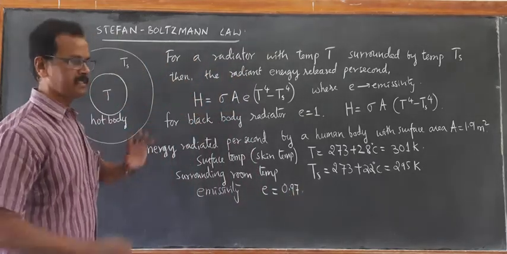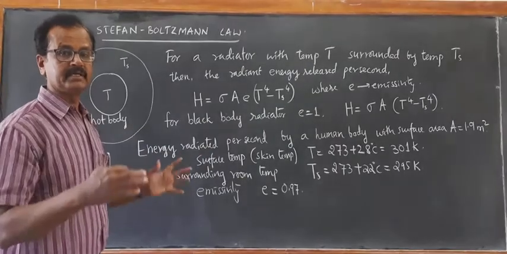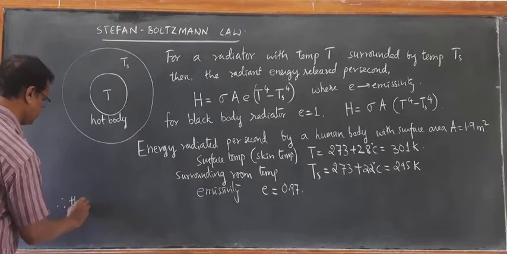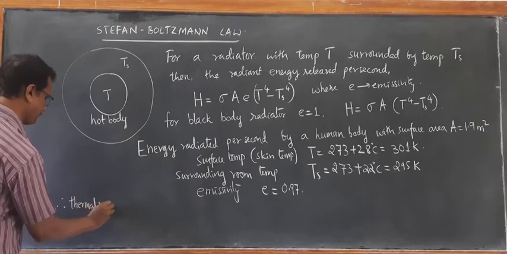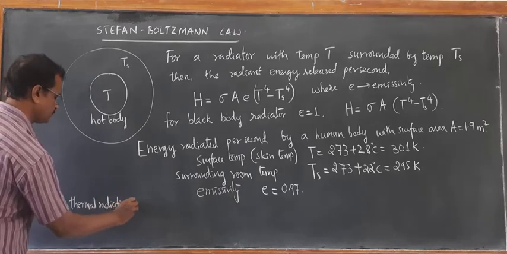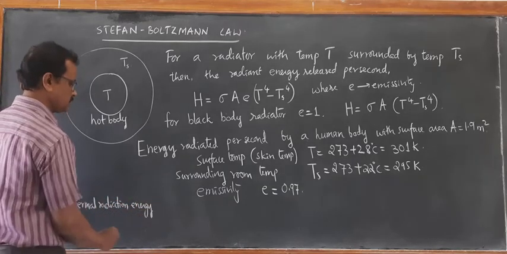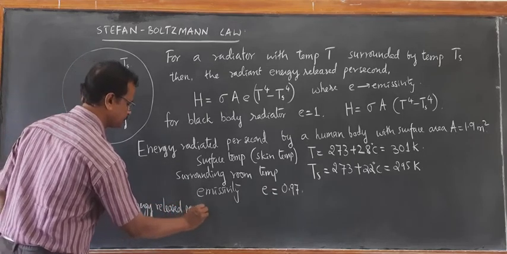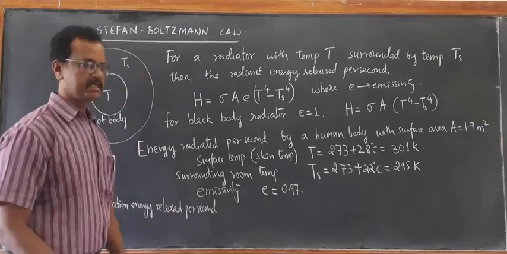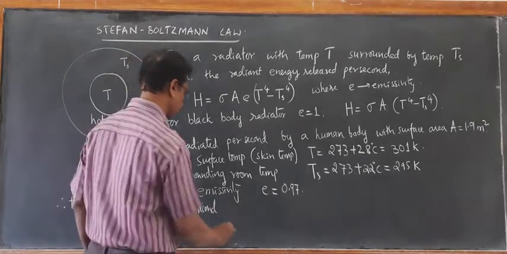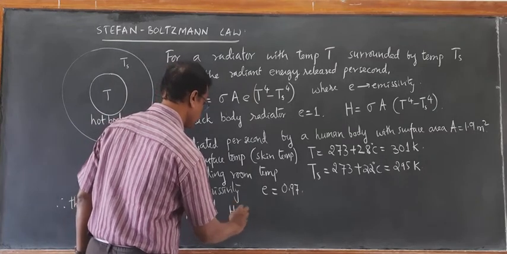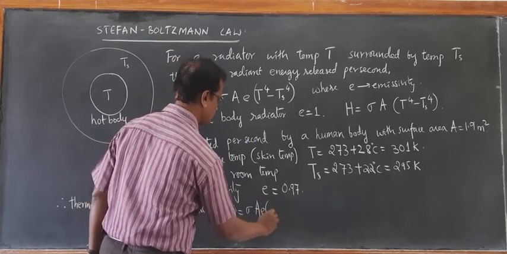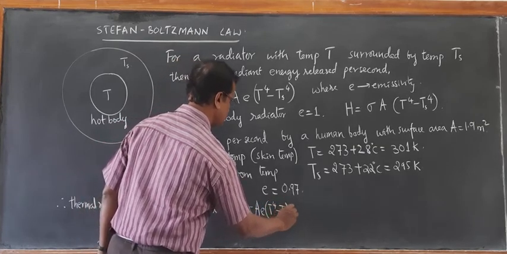Now we can calculate the thermal radiation energy released per second, the radiant power. The radiant power released H is equal to sigma A E into T raised to 4 minus Ts raised to 4.